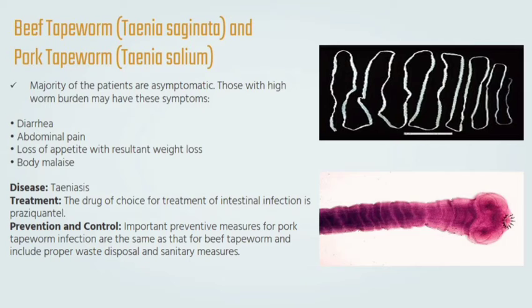Pork tapeworm. So, maraming cases nito sa Latin America, Eastern Europe, Sub-Saharan Africa, and dito sa Asia. Base ulit sa pangalan niya, nakukuha ito sa pork, raw or undercooked pork, and it can cause taeniasis, the same sa beef tapeworm, at pwede rin siya mag-cause ng sakit na cysticercosis.